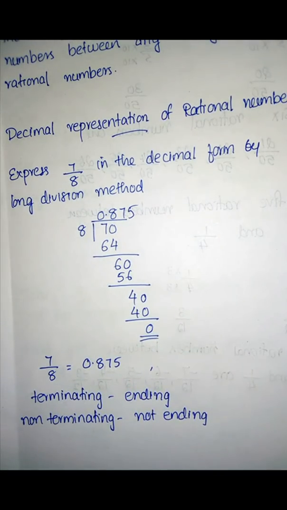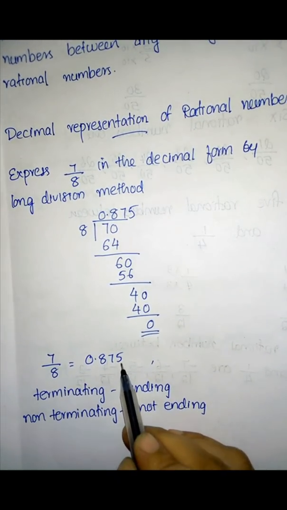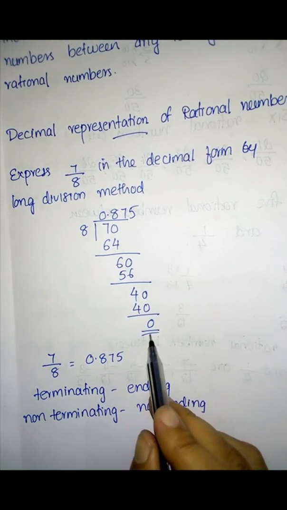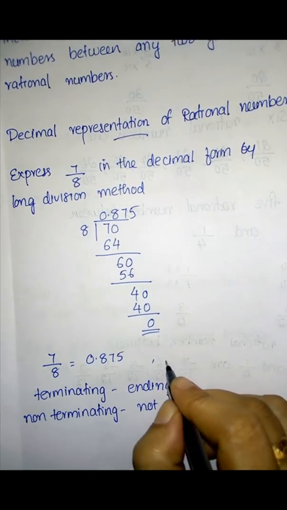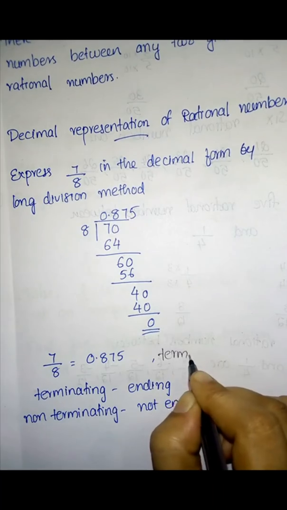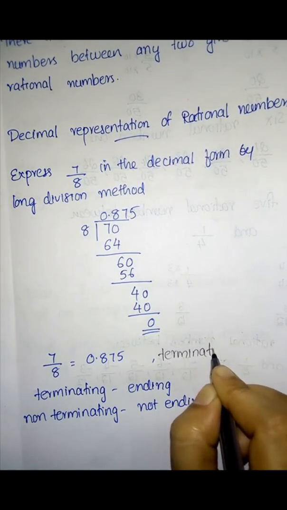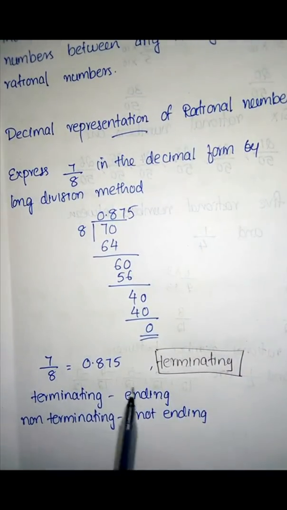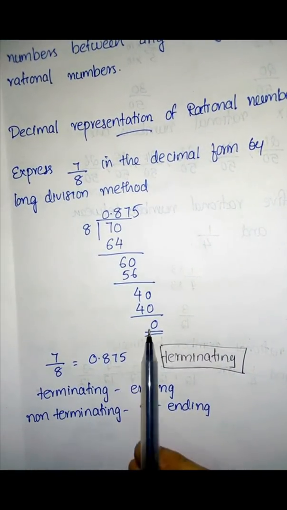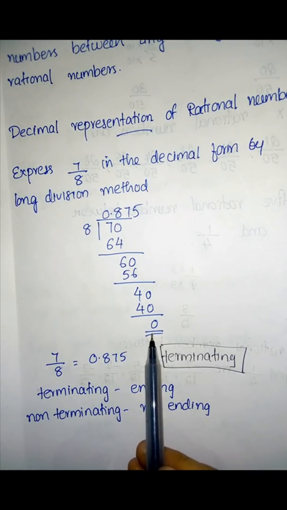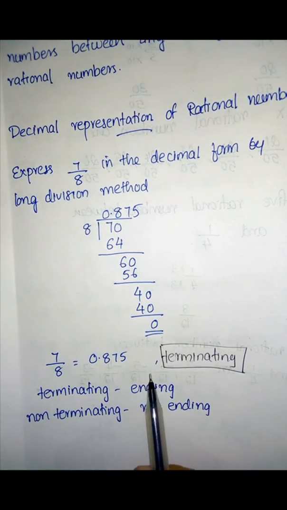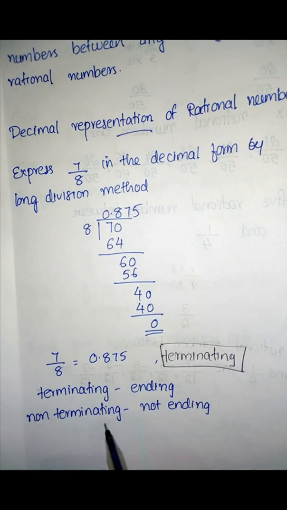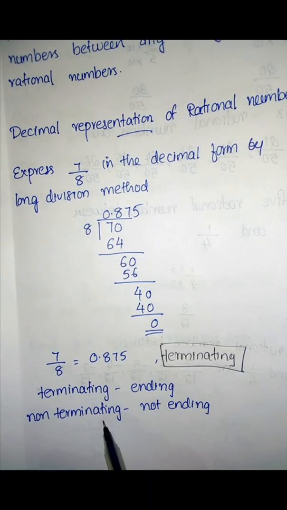Is it terminating or non-terminating? After 5 it is ending. We got the remainder as 0. So it is terminating. Clear? If we didn't get the remainder as 0, that is, it is continuing, we say it is non-terminating.